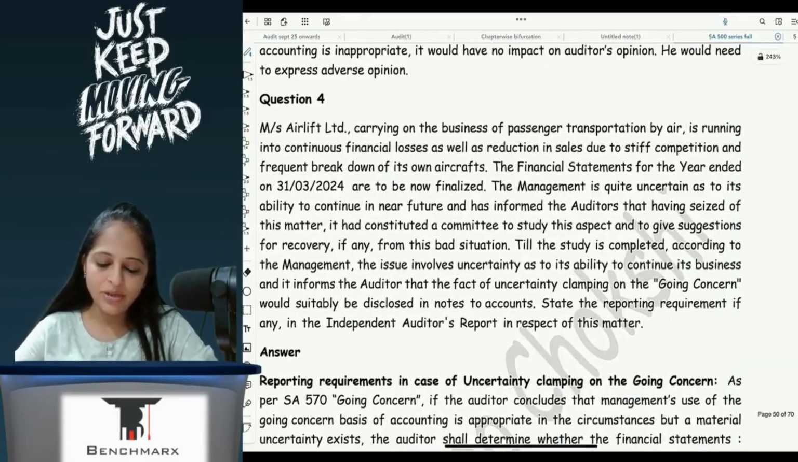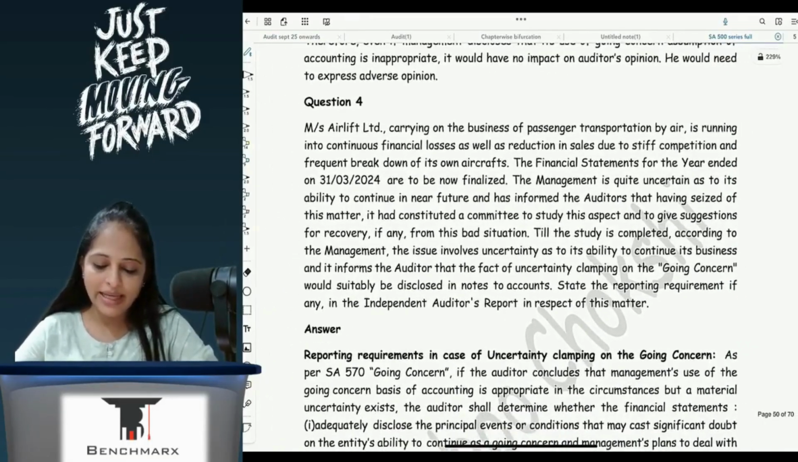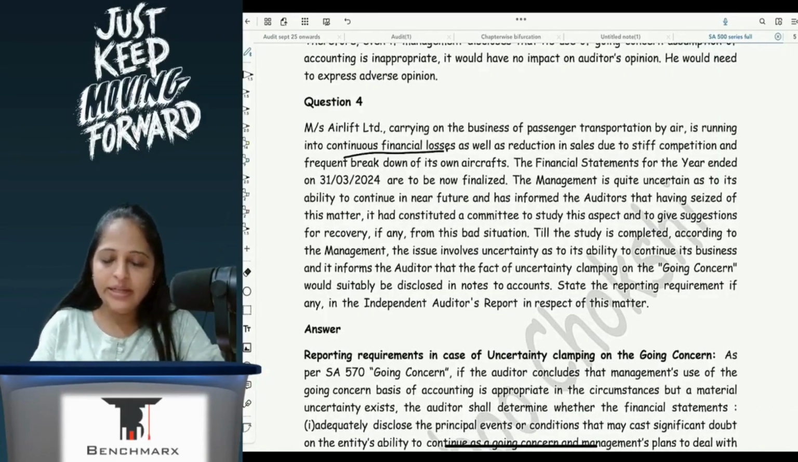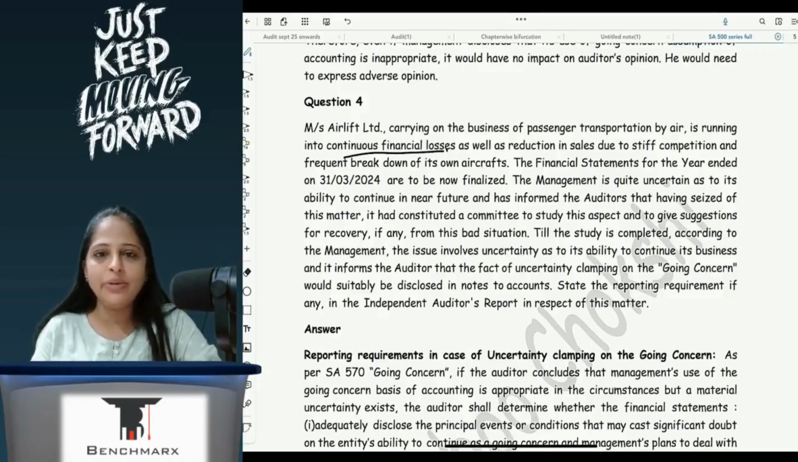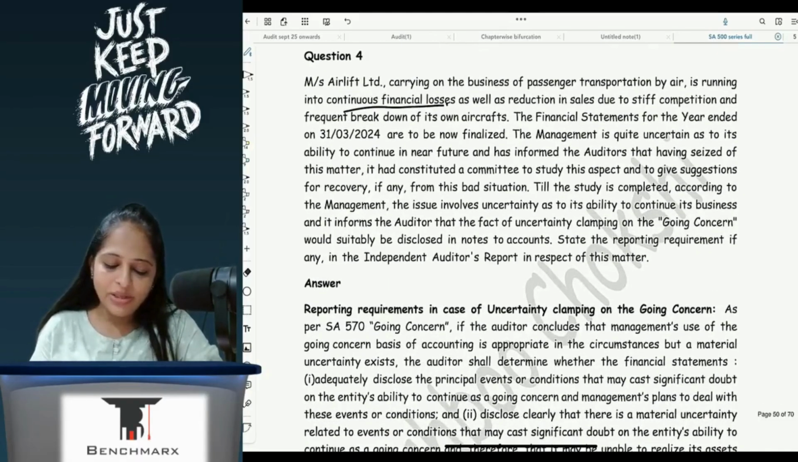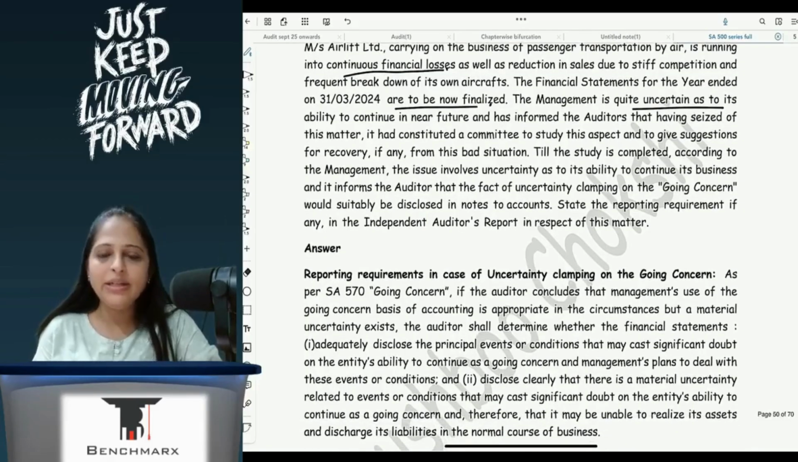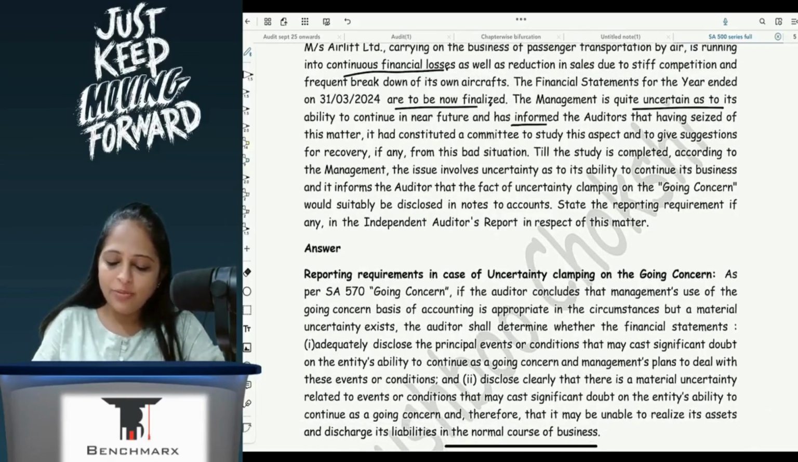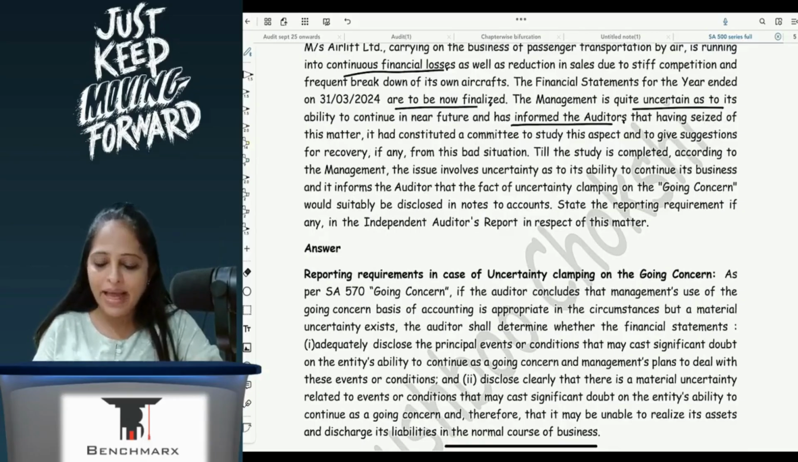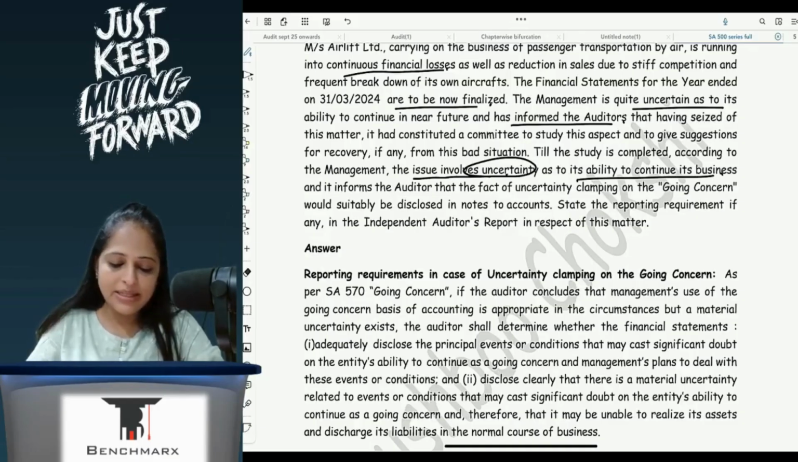Messrs Airlift, carrying on business of passenger transportation by air, is running into continuous financial losses as well as reduction in sale due to stiff competition and frequent breakdowns. Financial statements for the year ended are now to be finalized. Management is quite uncertain as to its ability to continue in the near future and has informed the auditors that, having seized the matter, it has constituted a committee to study this aspect and to give suggestions for recovery. Till the study is completed, according to management, the issue involves uncertainty as to its ability to continue its business as going concern.